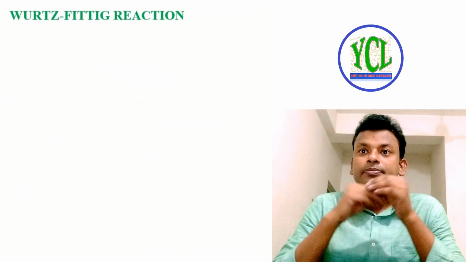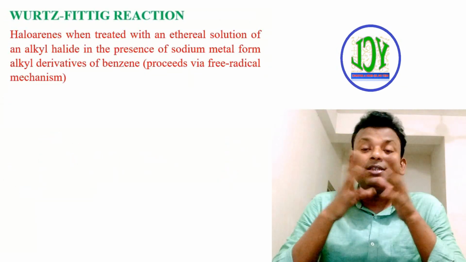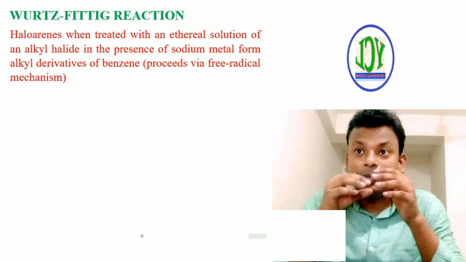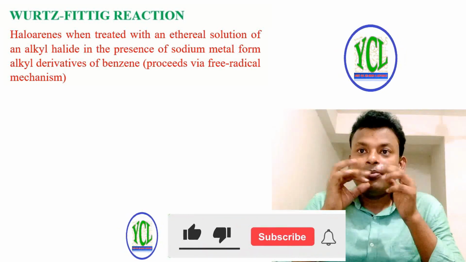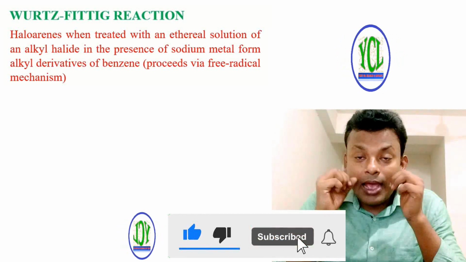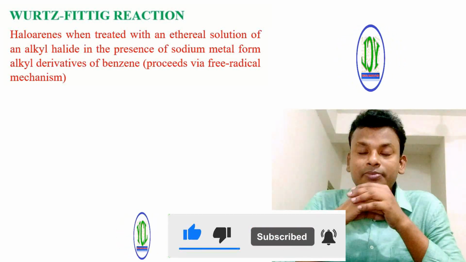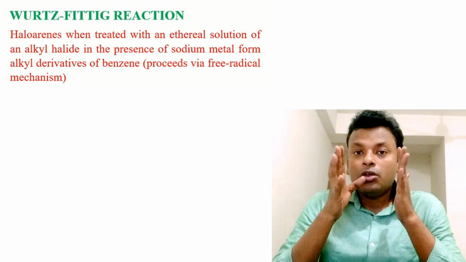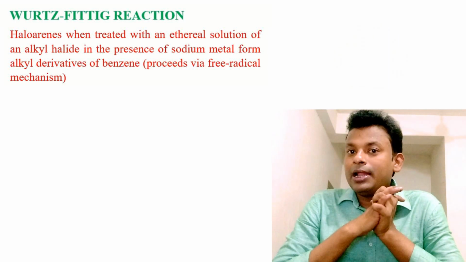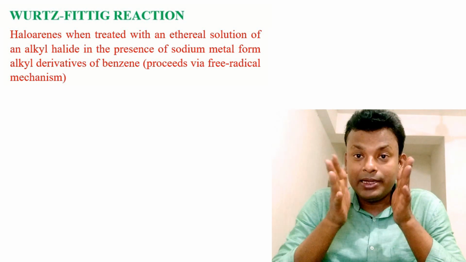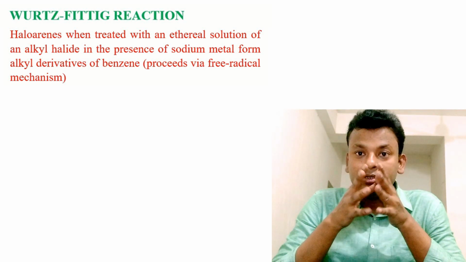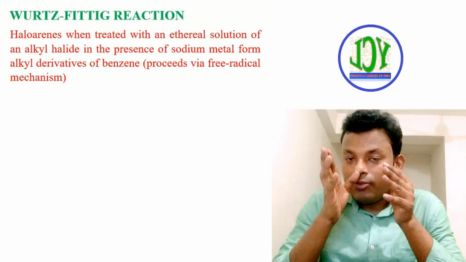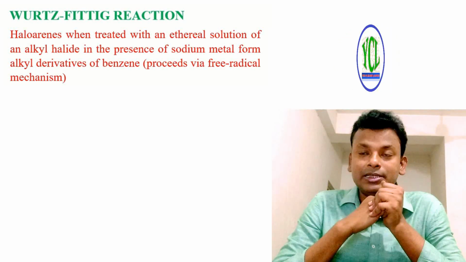Wurtz-Fittig reaction. Haloarenes, when treated with an ethereal solution of alkyl halide in presence of sodium metal, form an alkyl derivative of benzene, proceeding via free radical mechanism. Means one aromatic halide and one aliphatic halide react with sodium to form an alkyl derivative of benzene.